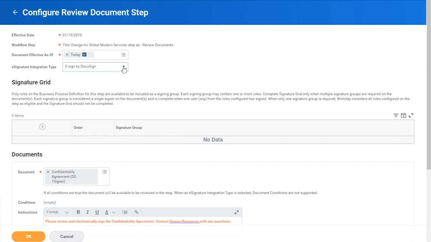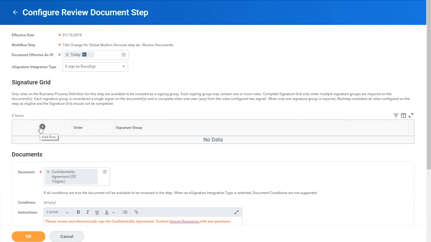All right, so here we have the configuration screen used to set up our review document workflow step. Once a DocuSign account has been connected to a Workday tenant or instance, whichever word you'd like to use, this drop-down appears, and as you can see, we can choose to send this review step to DocuSign to process. The next item on the screen tells Workday who the participants will be in this review workflow step.